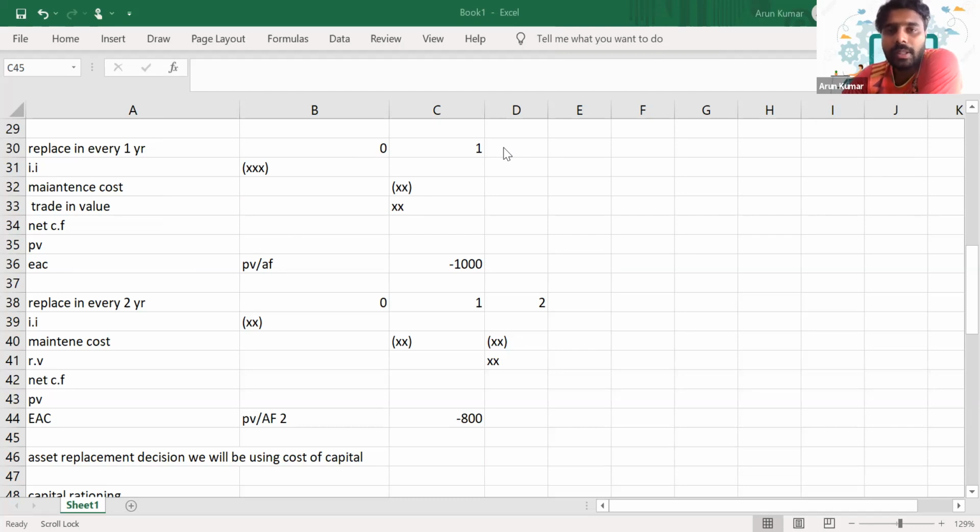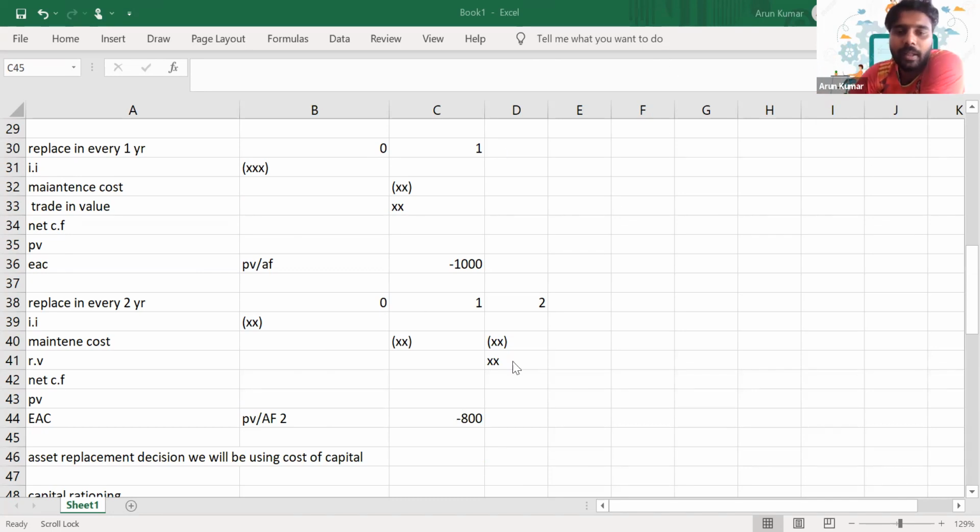So whenever it's an asset replacement decision, we have to calculate the equal annual cost. So what's the formula for equal annual cost? We have to consider the present value of the cash flows in that relevant decision. That is, if it's in year 2 or year 3, in accordance with that, we have to select the right cash flows, and the present value of these cash flows divided by its annuity factor. That's how you'll get the equal annual cost. And we'll compare this equal annual cost.